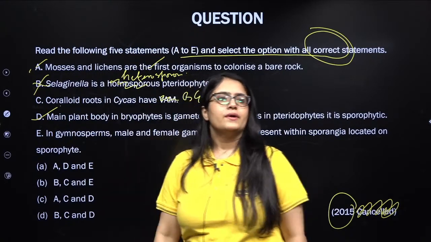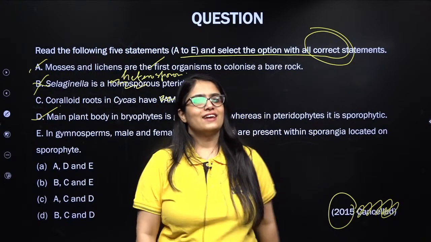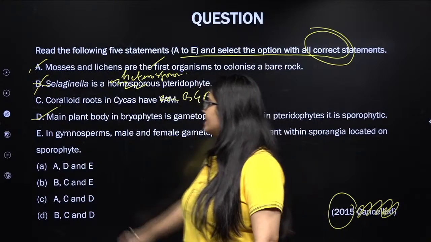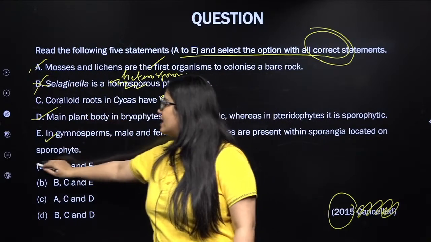Ma'am, please explain VAM. I've done that. If you did not understand, please let me know in the chat box. So how many are correct? A, D and E are correct.